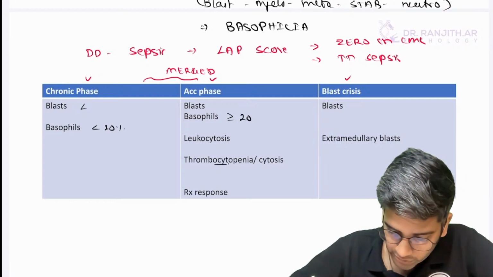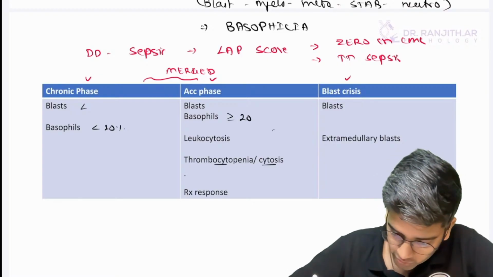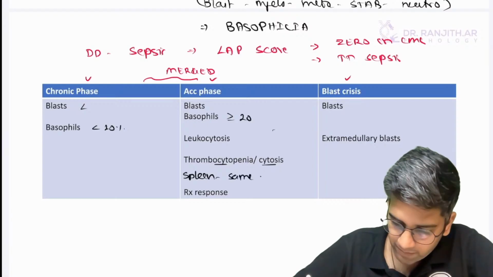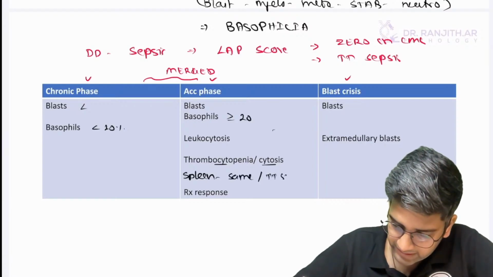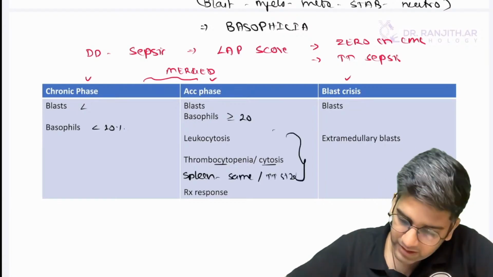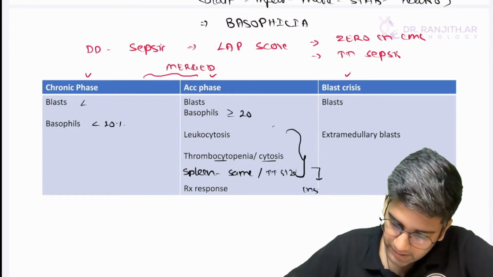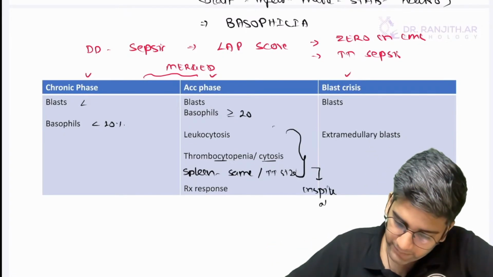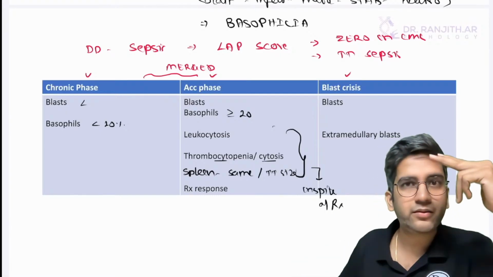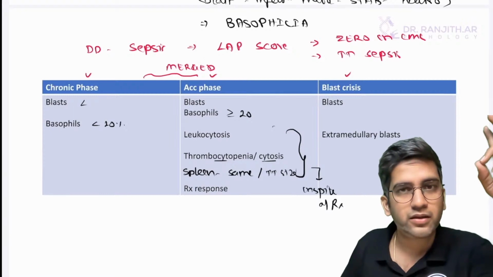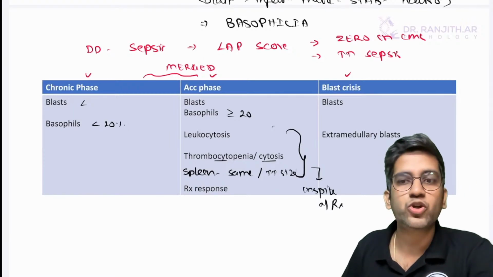Leukocytosis, thrombocytosis, and also spleen same or increasing in size. All these three are in spite of treatment. Okay. In spite of treatment, I'm having an increased spleen, very low platelets or very high platelets, and more WBC, which means treatment is not working, right?